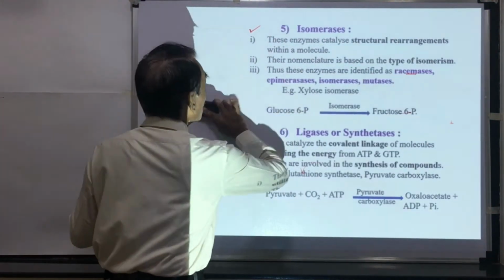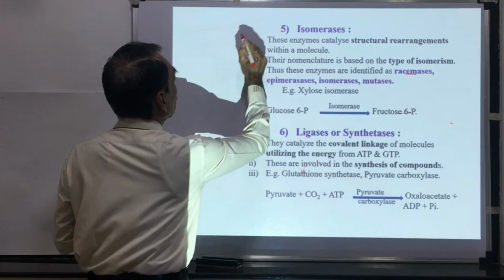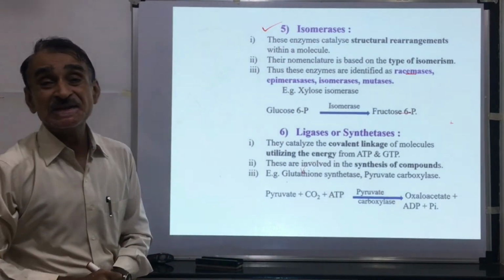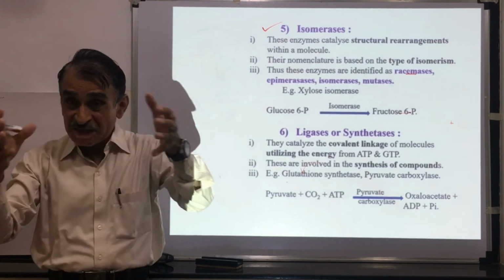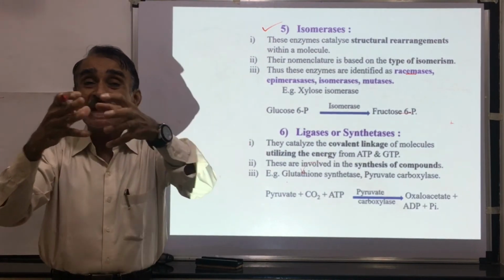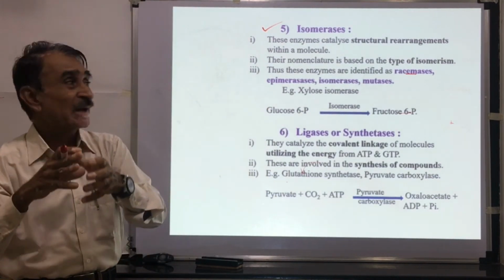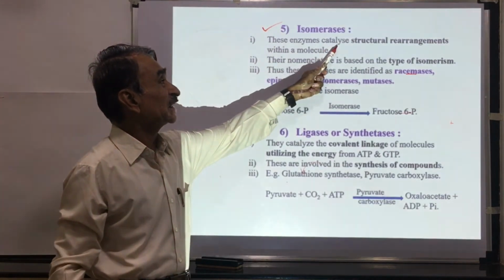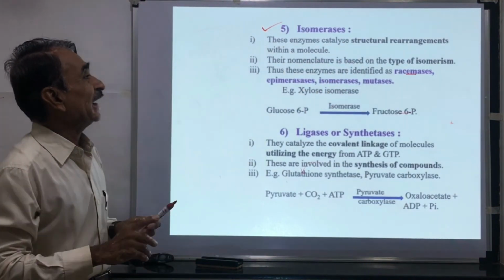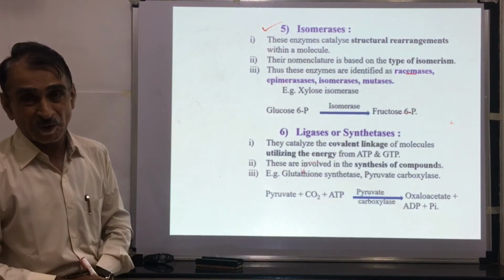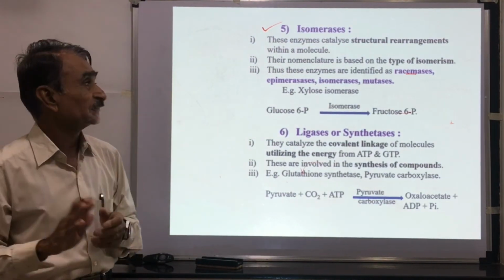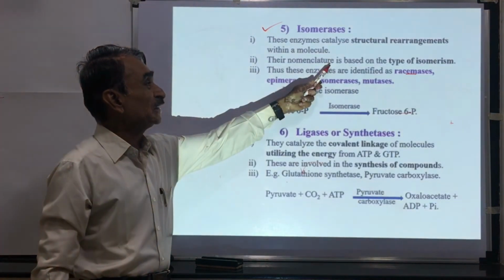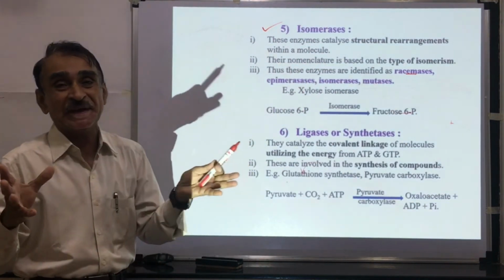The next class of enzymes, fifth class of enzymes, these are isomerases. There is interconversion of isomers. These enzymes catalyze interconversion of isomers, epimers, etc. These enzymes catalyze structural rearrangement within the molecule of a substrate. Structural rearrangement, there is formation of isomers. Their nomenclature is based on the type of isomerism.